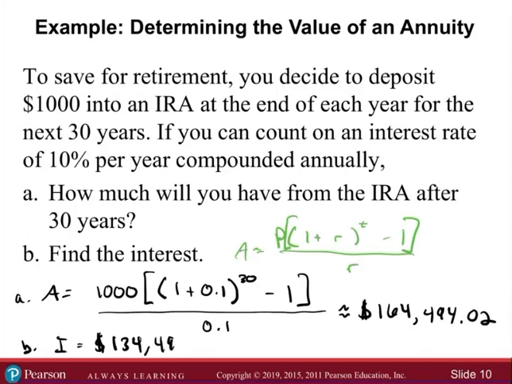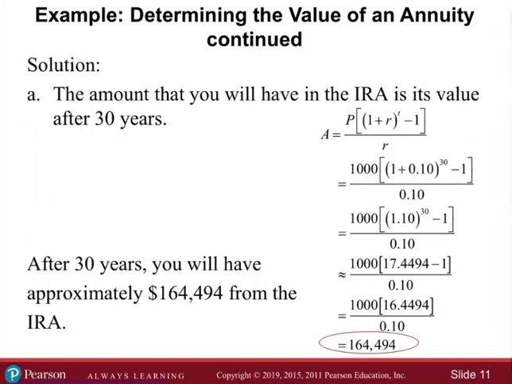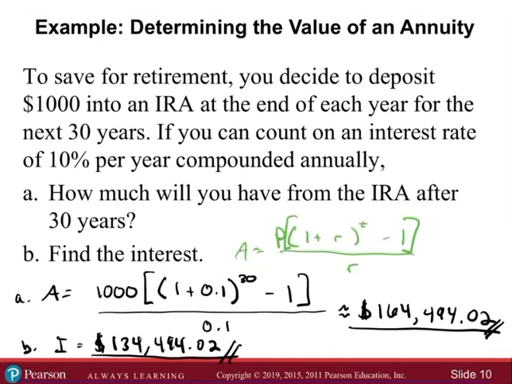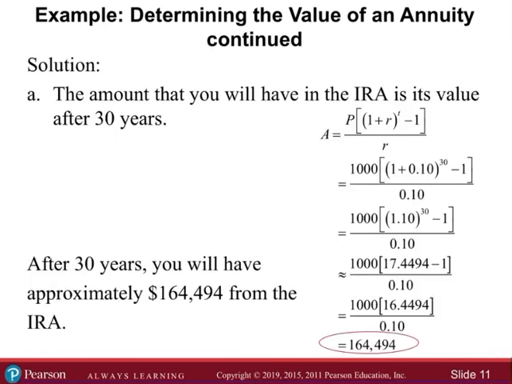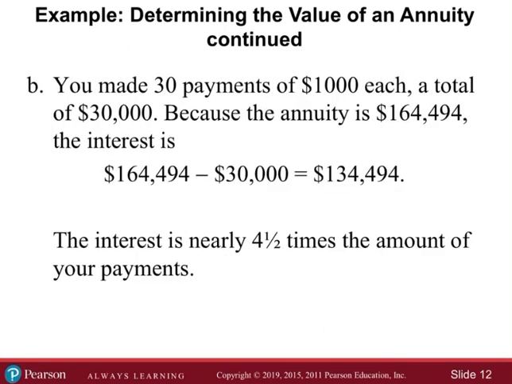134,494. Hopefully we did this properly in 2 cents. Wow. Let me highlight this and highlight this. And let's compare this with our prepared notes. 164.94, 164.94. That's fine. After 30 years, you have approximately this from the IRA. Okay, 134,000. The interest is nearly 4.5 times the amount of your payments. Wow, that's actually really good.